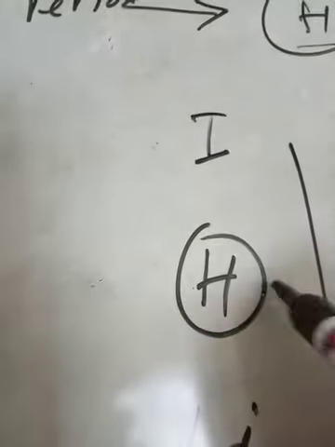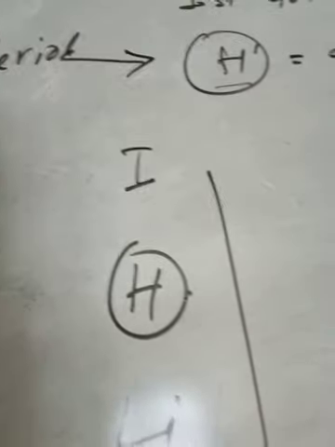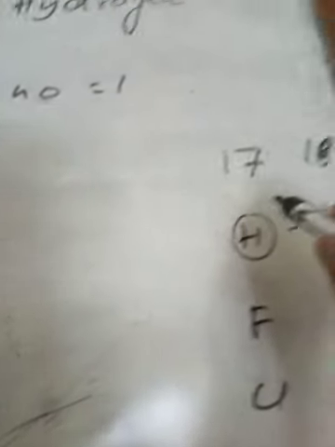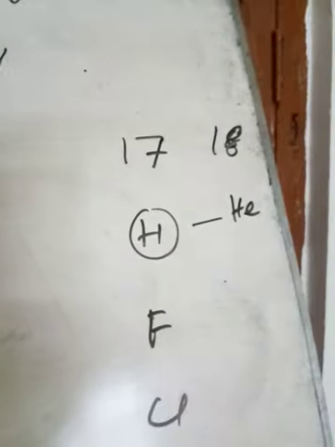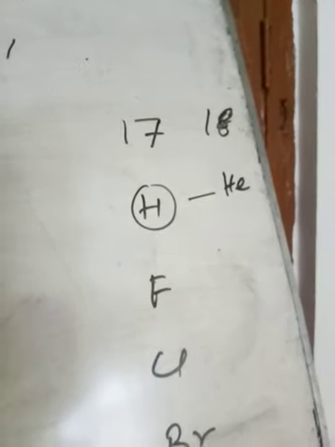Now you have to know the similarities of hydrogen with group 1 and also the similarities of hydrogen with group 17. Group 1 elements are called alkali metals and group 17 elements are called halogen nonmetals.